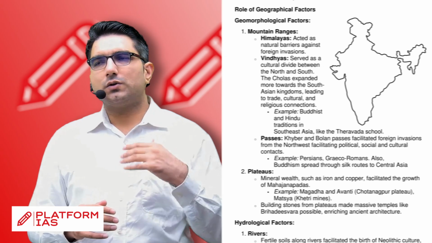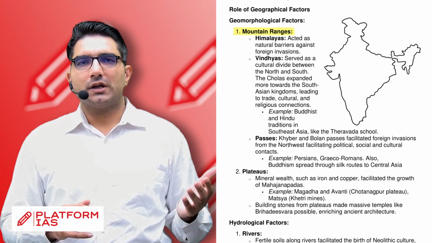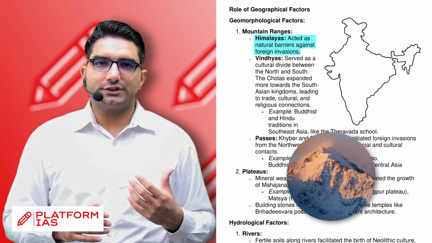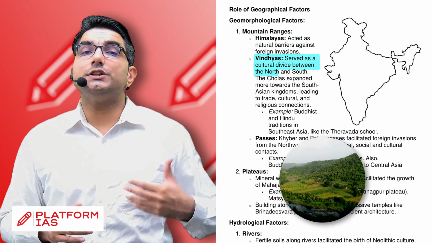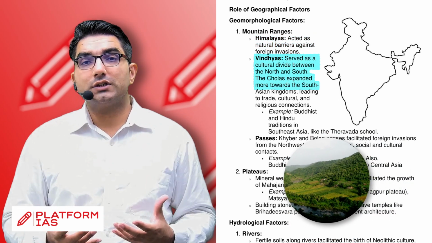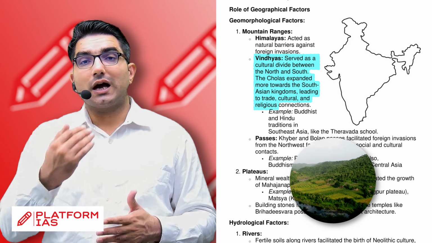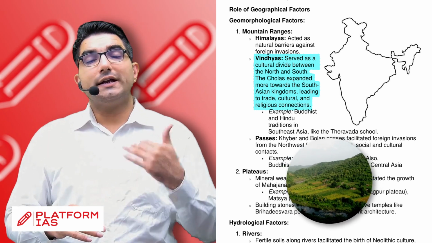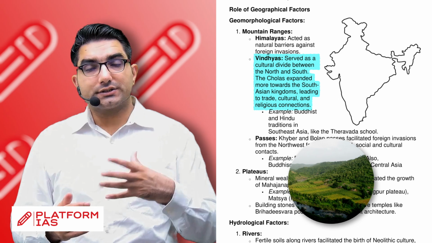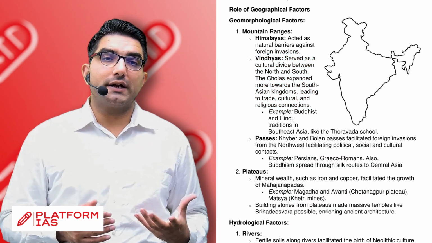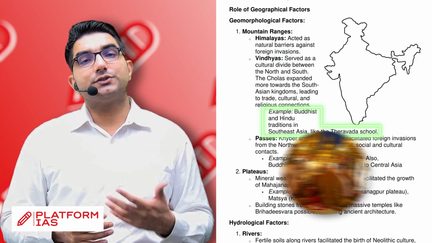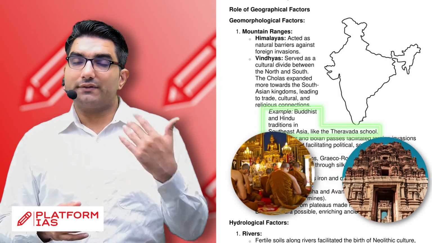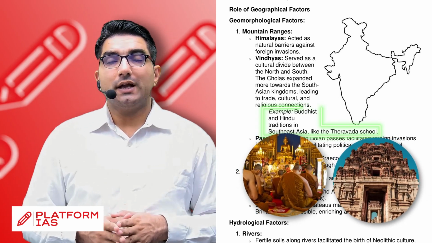Now let's say we start with mountain ranges. We say like Himalayas acted as natural barriers against foreign invasions. Vindhyas served as a cultural divide between north and south, which resulted in Cholas expanding more and more towards South Asian kingdoms rather than north, leading to trade, cultural, and religious connections. You can give an example here of the existence of Buddhist and Hindu traditions in South Asia. You can give example of Theravada school also.